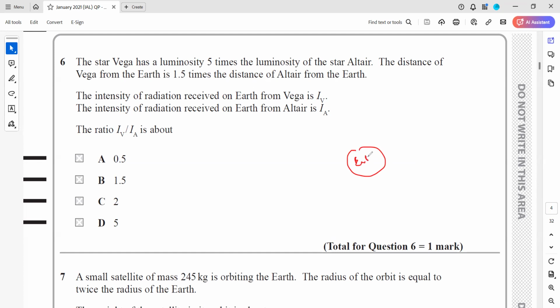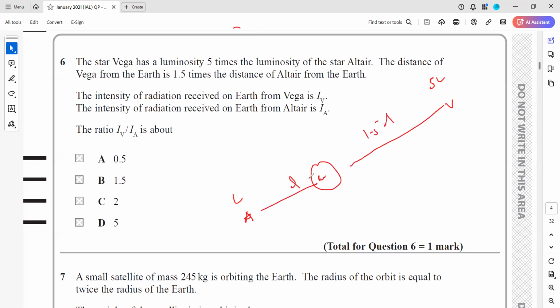So like this is Earth, the luminosity of this star is 5 times the luminosity of this one, like this is 5L, this is L. And the distance is 1.5 times. So this distance, like Earth is much closer to this, this is 1.5 times the distance compared to this. What we want is a ratio.